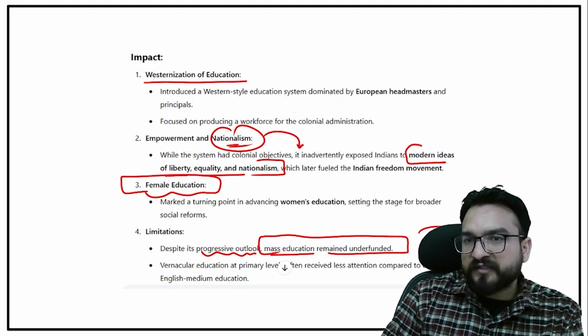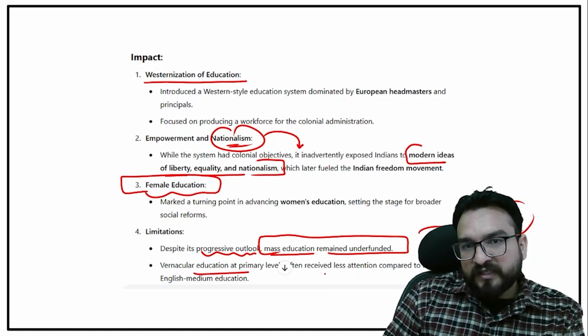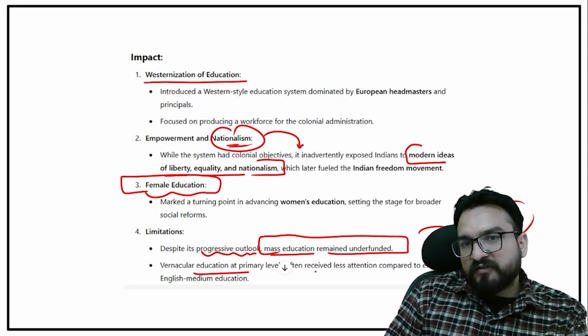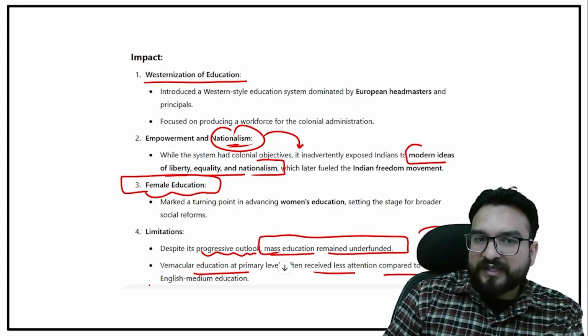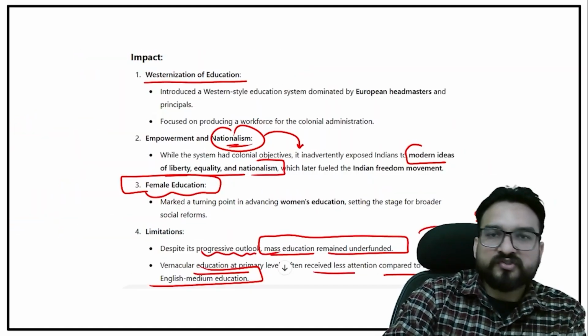Our literacy rate has not even reached the 90% mark. Vernacular languages at the primary level often received less attention compared to elite English-medium schools. But all these things you don't have to write. This is also important for mains, but you are specifically understanding for prelims. So for Wood's Dispatch, you have to write certain very short points.